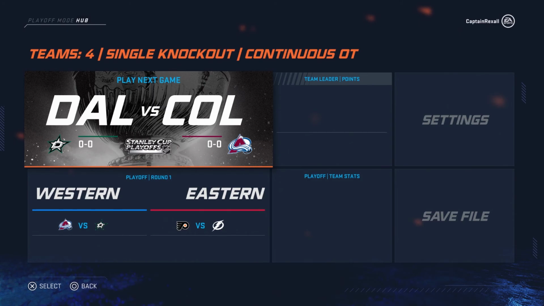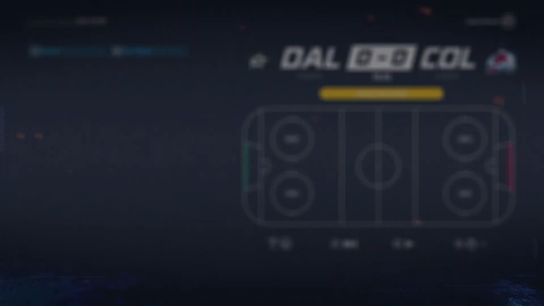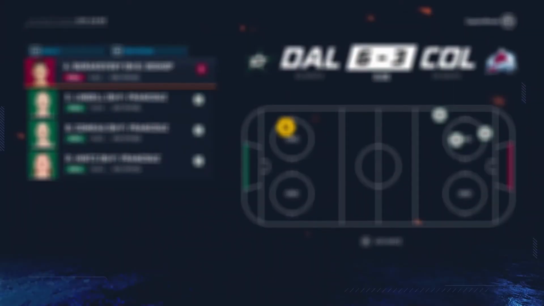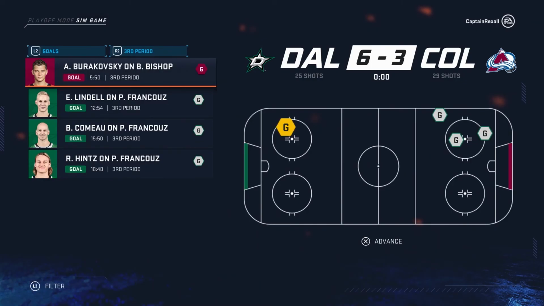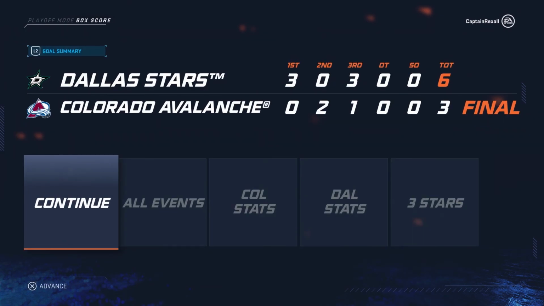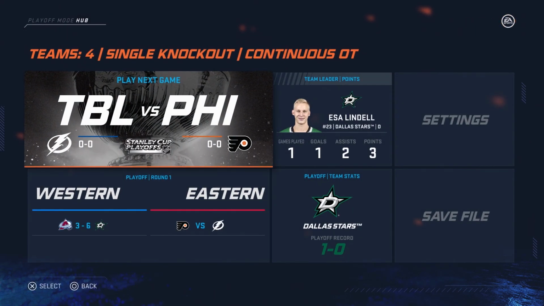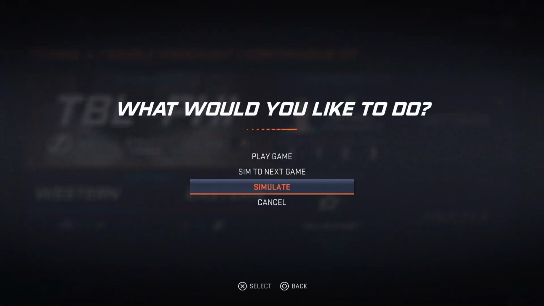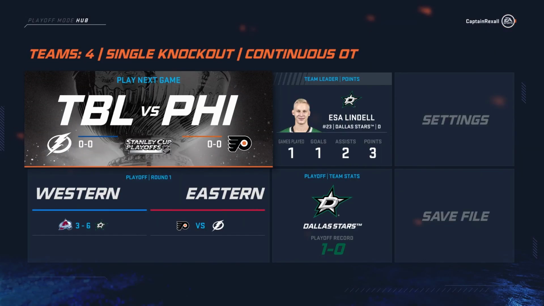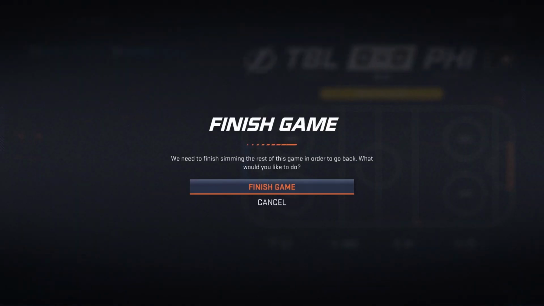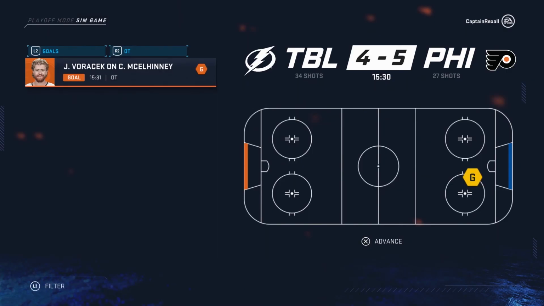Alright, so we're back now. We got Colorado versus Dallas. This is the very first game, the last game of the round robin. So the rest of the game plays out, and the Dallas Stars take that one. So now there is a 3-way tie, so that will practically go off of winning percentage this past season. And then the next game we got Philly versus the Tampa Bay Lightning. Simulate this game, and who will be the big victory out of this one? The Philadelphia Flyers in overtime get a big victory, so we know the way that will be.